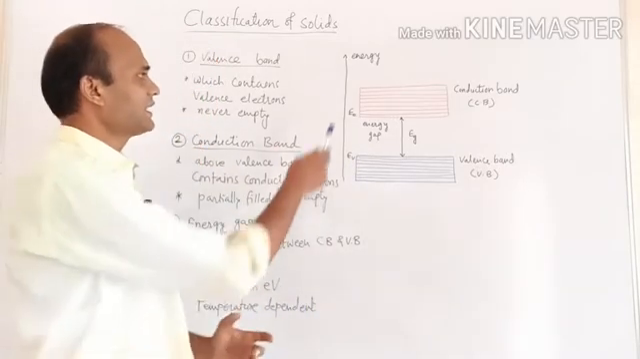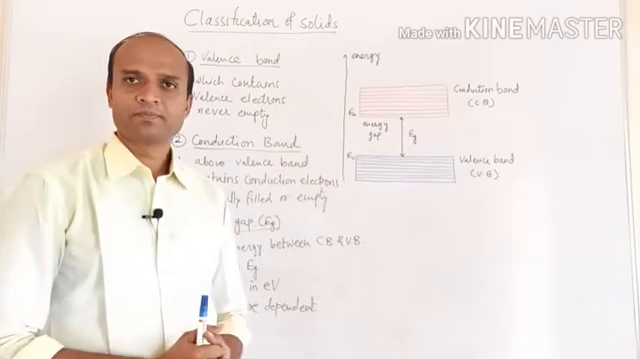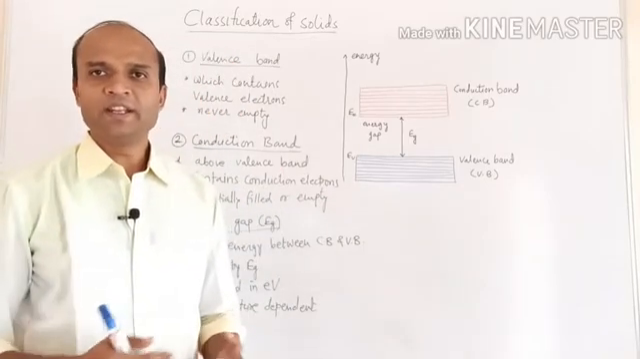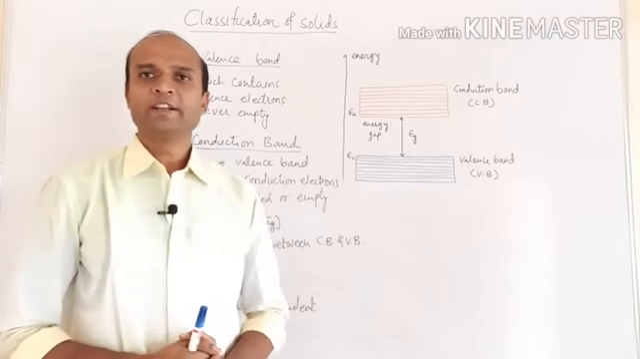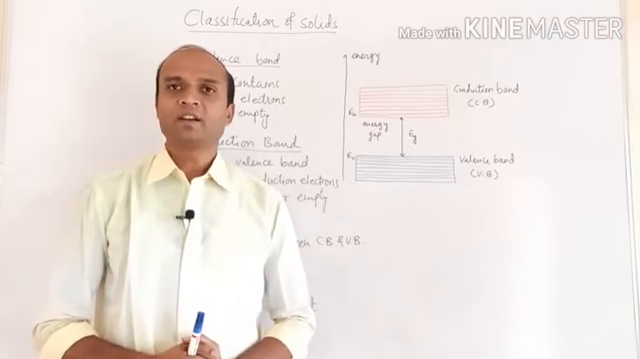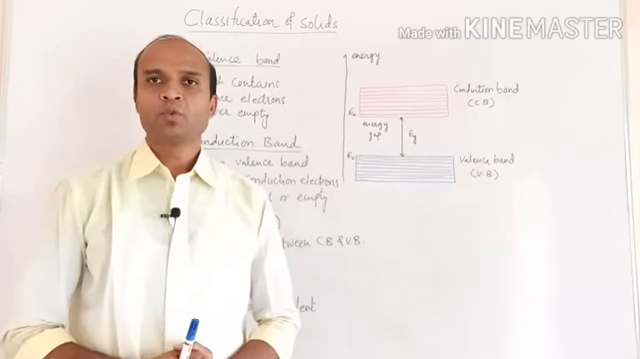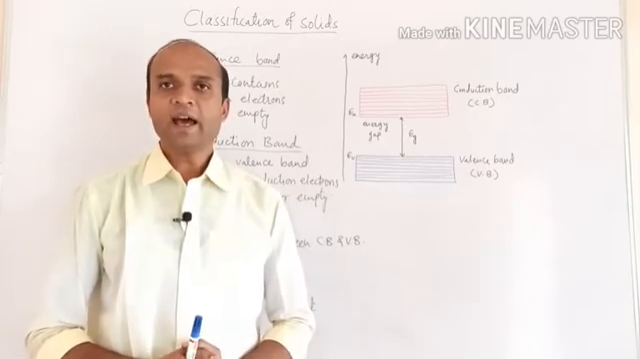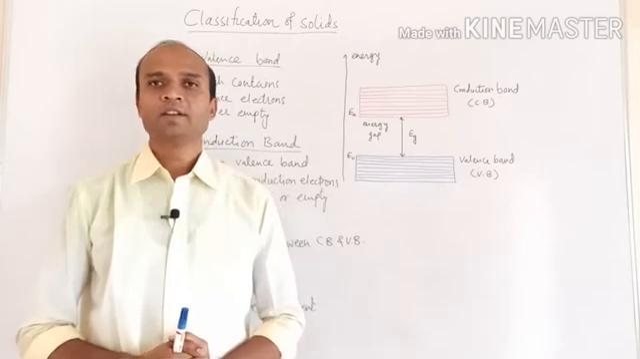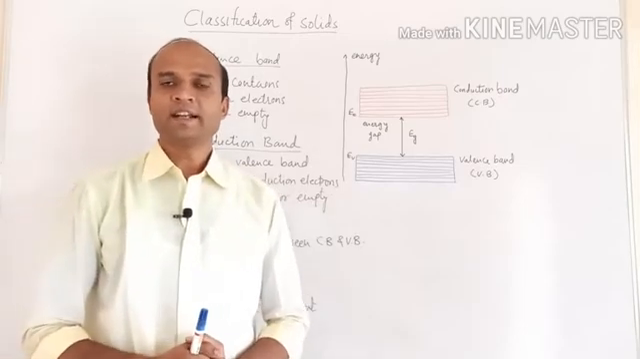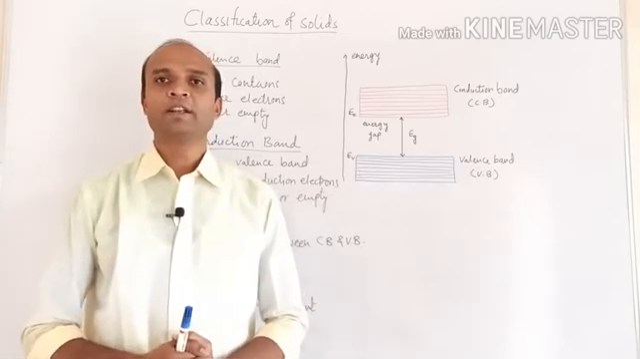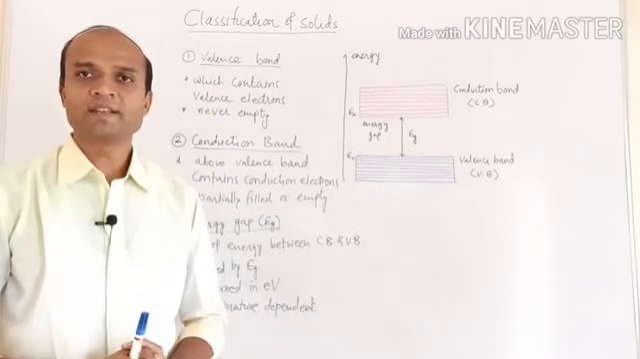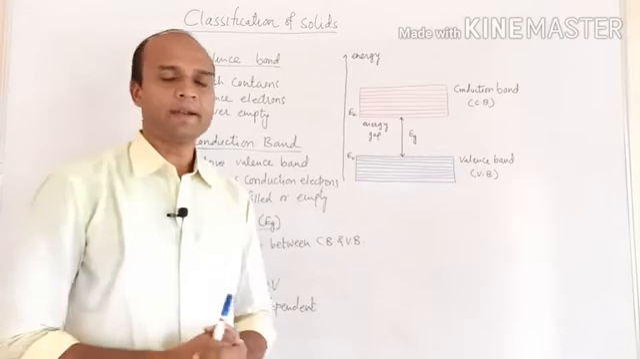As the conduction band contains free electrons, they can move freely inside the solid, and that's why electrical conduction is possible. The electrons present in the conduction band are responsible for electrical conduction, and that's why it is essential for electrical conduction that electrons must be present in the conduction band.